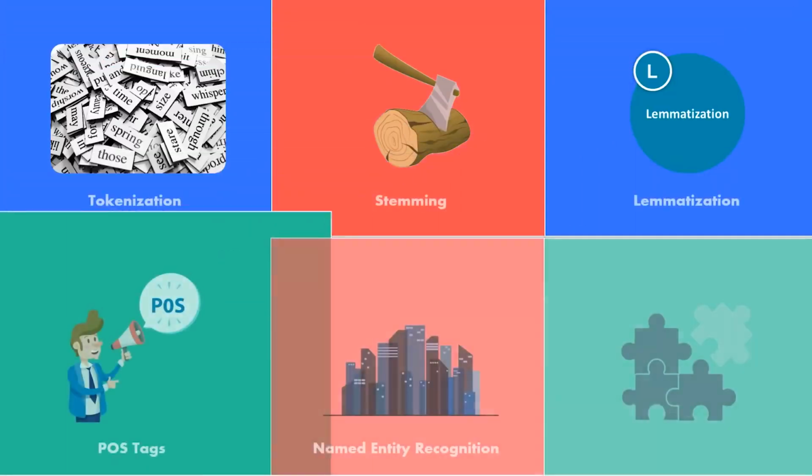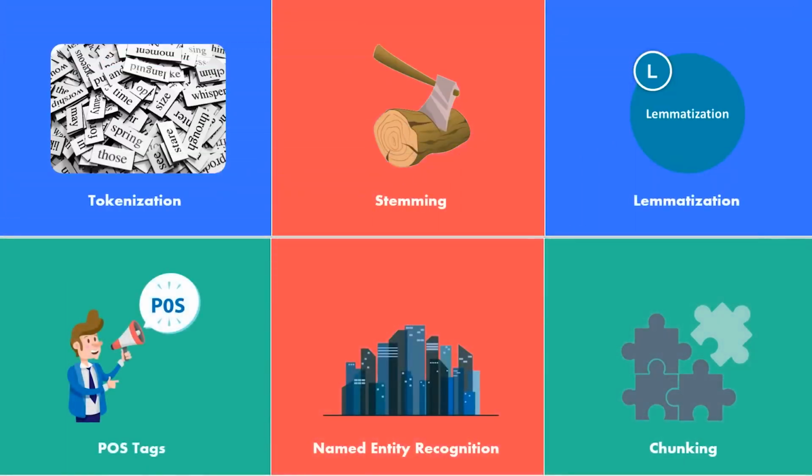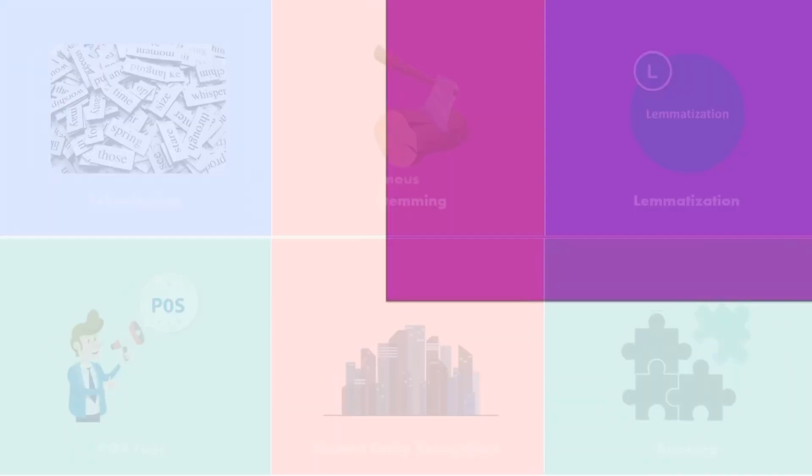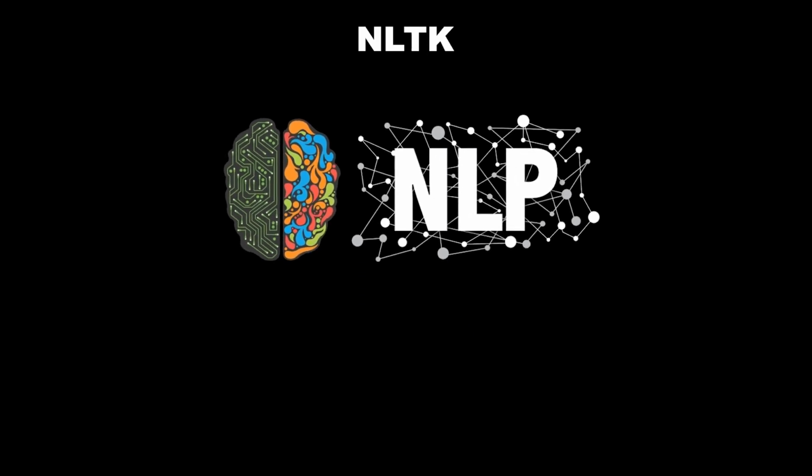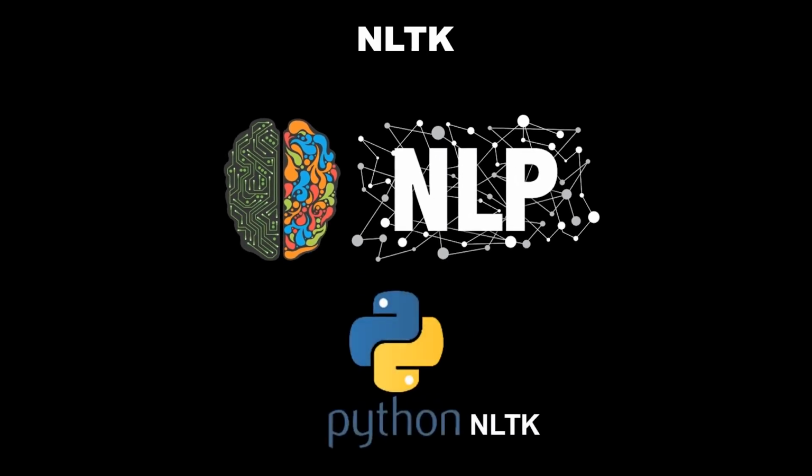Now you might be wondering, where does one execute or run all of these programs and functions on a given text file? For that, Python came up with NLTK. So what is NLTK? NLTK is the Natural Language Toolkit library, which is heavily used for all natural language processing and text analysis. So guys, if you want to know the details about how to execute each and every part, like tokenization, stemming, and lemmatization through NLTK, you can refer to our NLP tutorial, the link to which is given in the description box below.